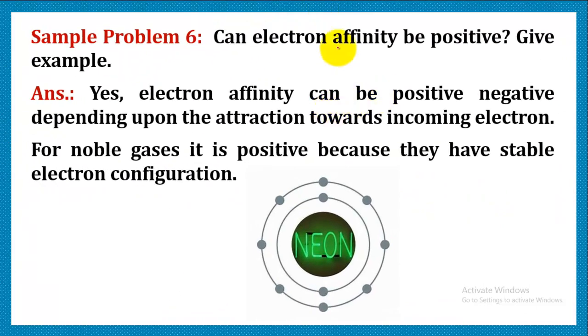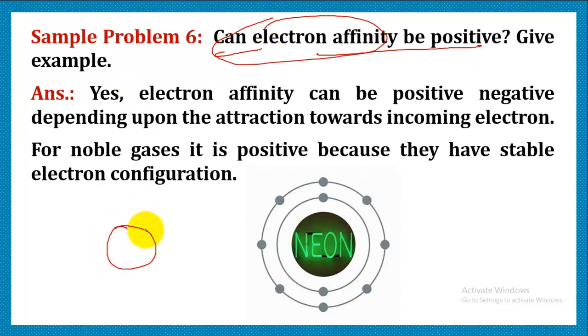Let's do one question. Can electron affinity be positive? Give an example. Till now we have studied that electron affinity is the energy released when an electron is added to the outermost shell of an atom. Energy is released, which means electron affinity is negative because the energy is released by the system. So it is asked in this question, can it be positive?